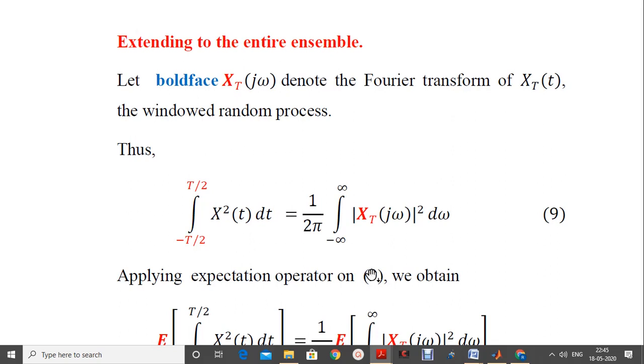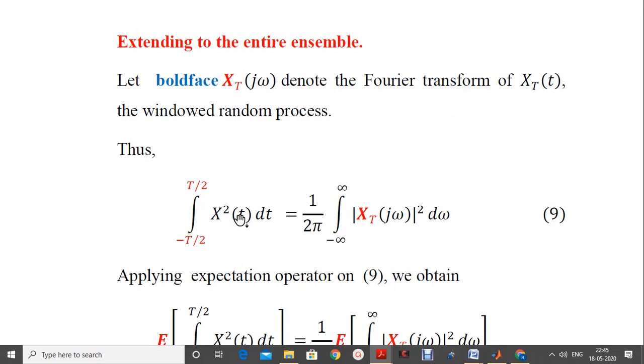Now how can we extend this to the entire ensemble of the random process? For this we denote uppercase or boldface X_T of jω to represent the Fourier transform of x_T of t. This x_T of t is a windowed random process or WSS of finite length. Thus from minus T by 2 to plus T by 2 we perform integration over x square of t into dt, the square of the random process.